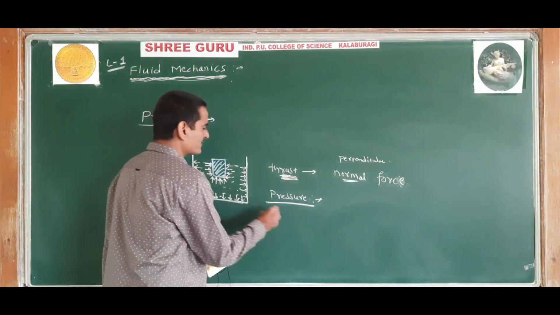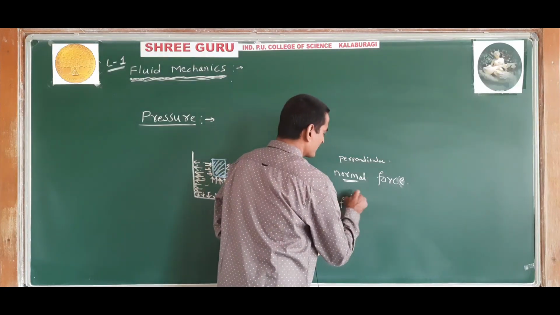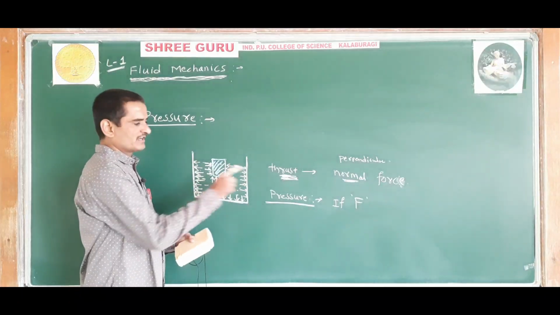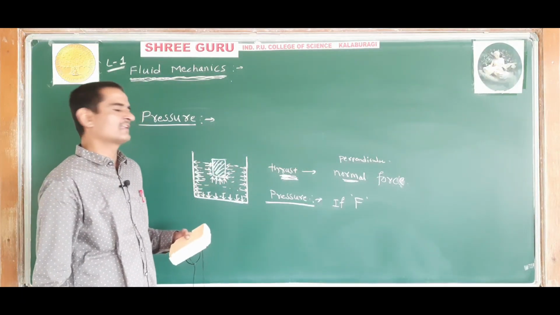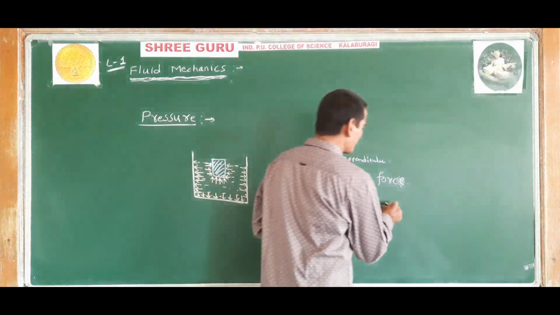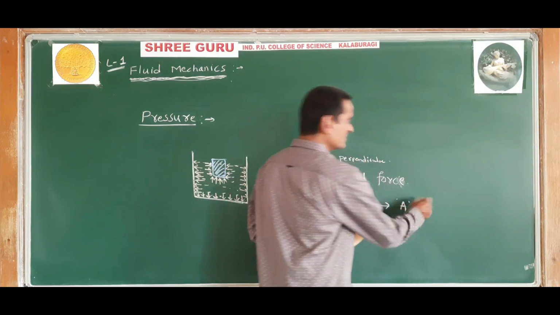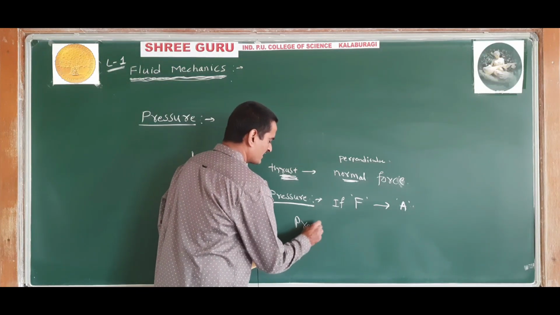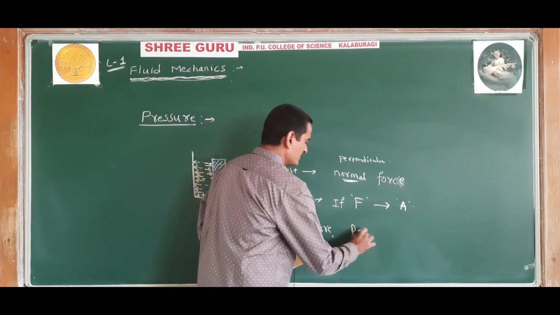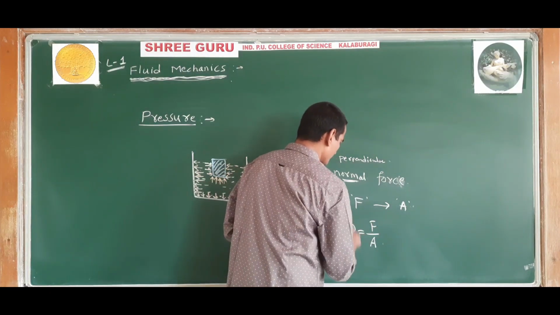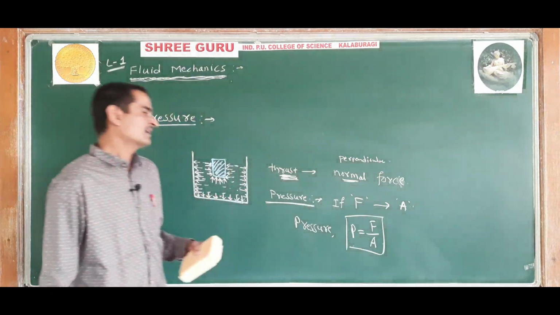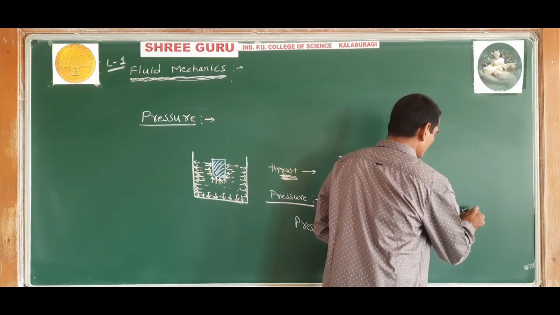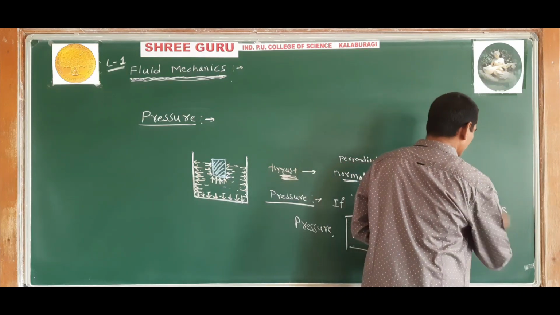That is, if F be the normal force exerted by the liquid at rest on a surface area A in contact with it, then pressure is given by P equals F divided by A. P is equal to F divided by A simply. Or you can simply say pressure is equal to force divided by area.